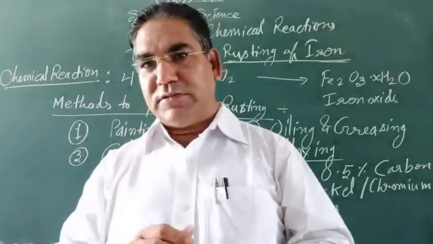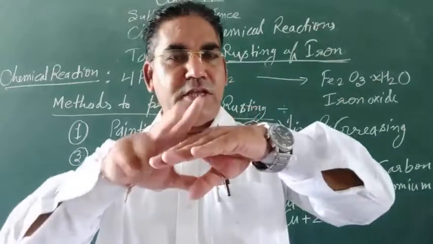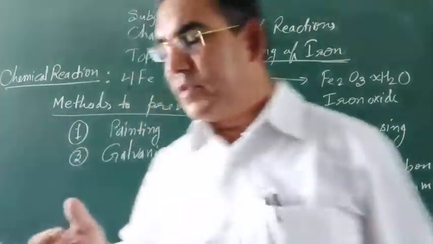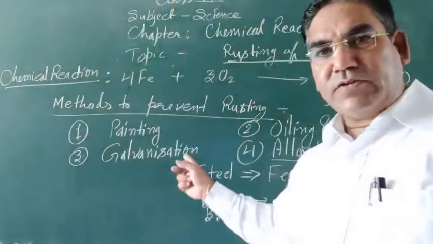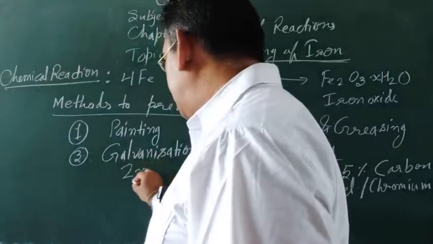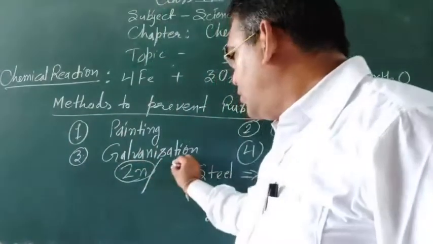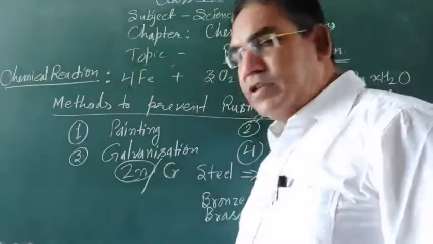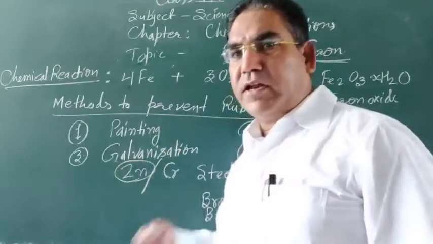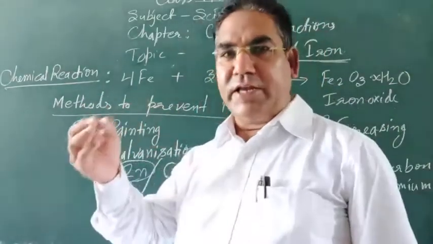These are temporary methods. Another method is coating the iron surface with zinc or chromium, by the process of depositing a layer of zinc or chromium over the surface of iron.